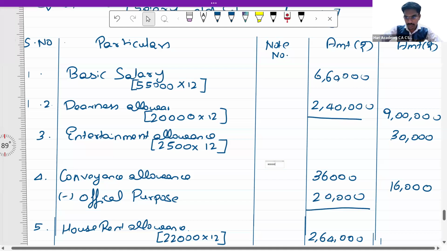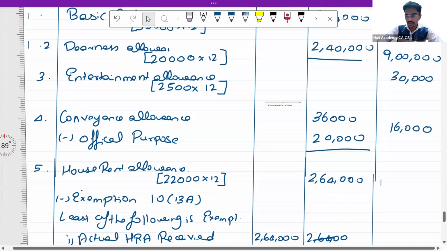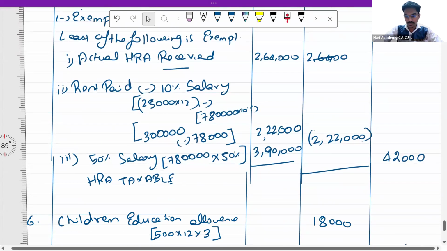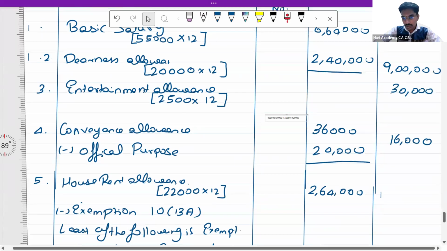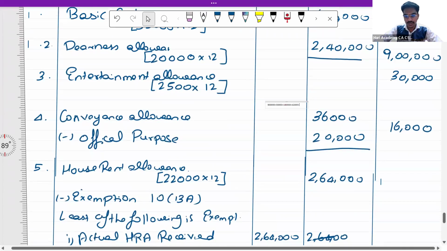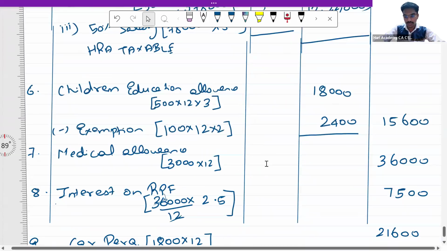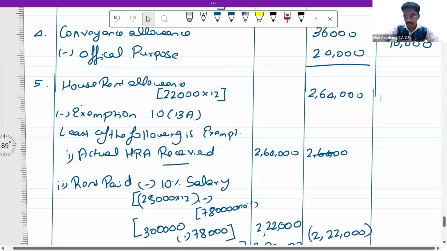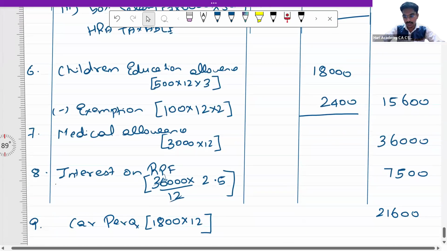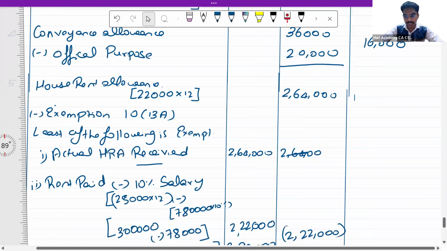It is 9 lakhs plus 30,000 plus 16,000 plus 42,000 plus 15,600 plus 36,000 plus 7,500 plus 21,600 plus 2,400.